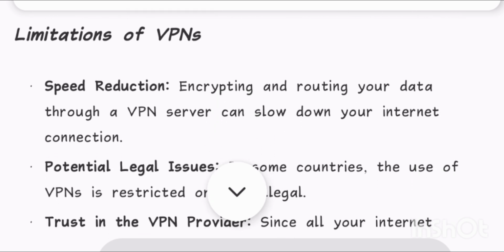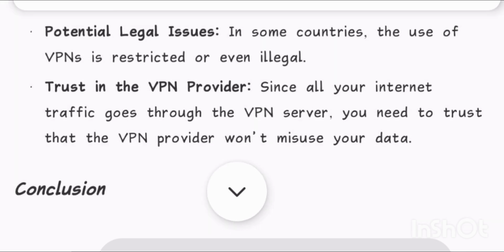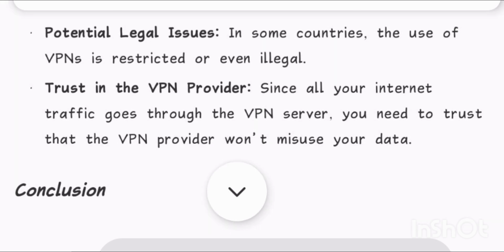Limitations of VPNs. Speed reduction. Encrypting and routing your data through a VPN server can slow down your internet connection. Potential legal issues. In some countries, the use of VPNs is restricted or even illegal. Trust in the VPN provider. Since all your internet traffic goes through the VPN server, you need to trust that the VPN provider won't misuse your data.